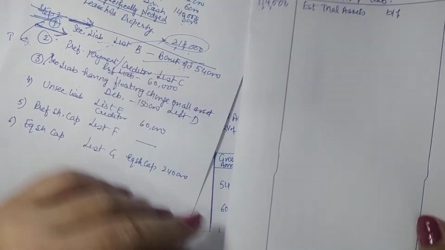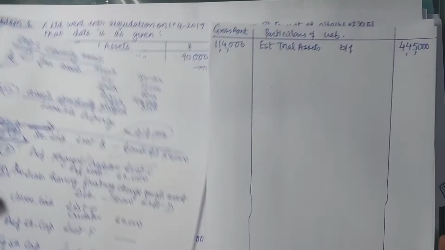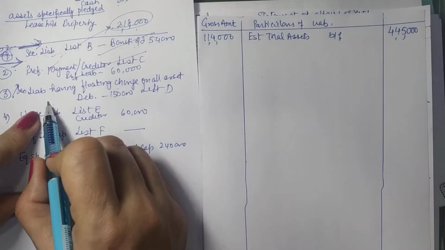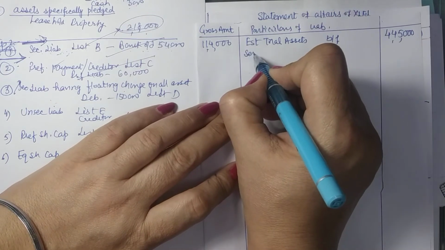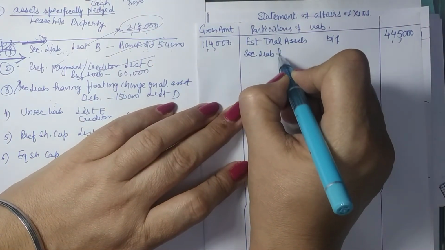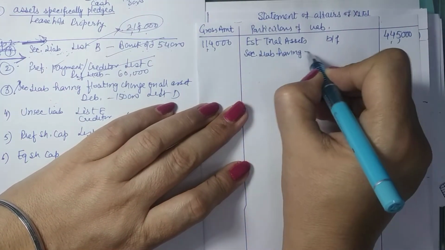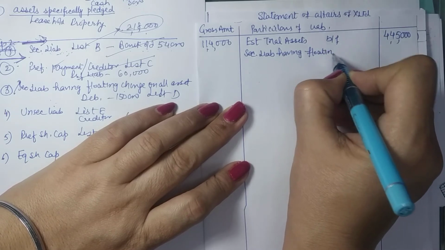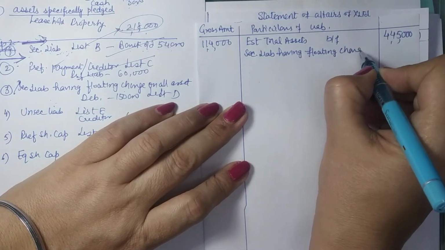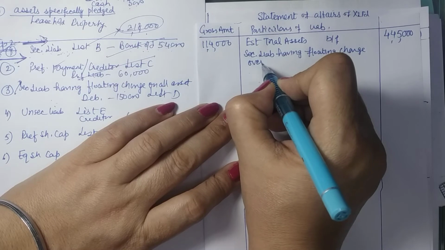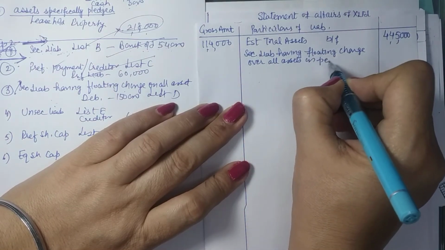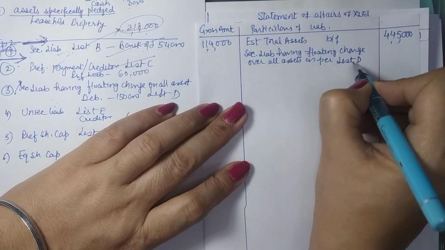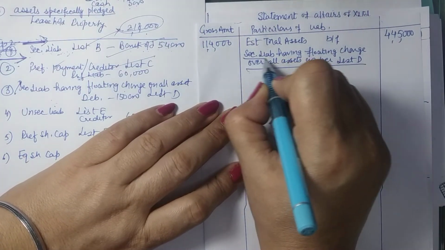Now coming to the next set of liabilities. Next is secured liabilities having floating charge. So we will title it secured liabilities having floating charge over all assets as per list D.